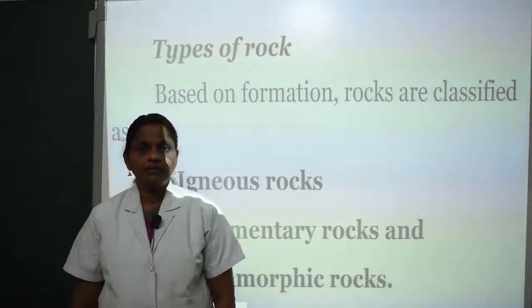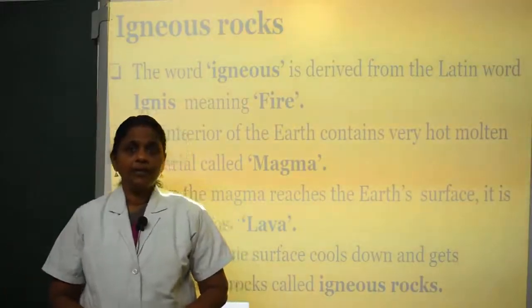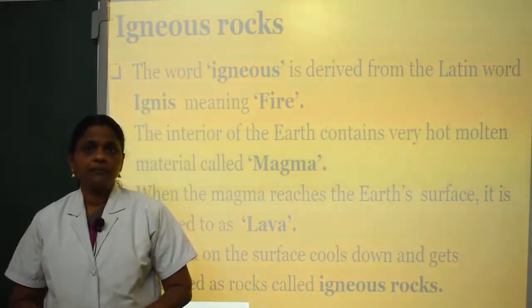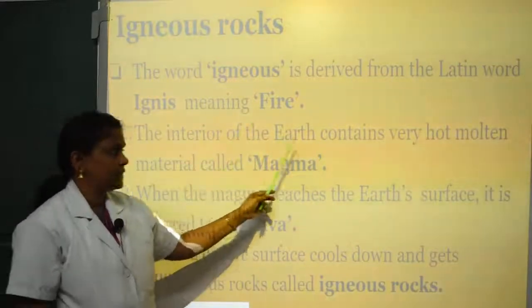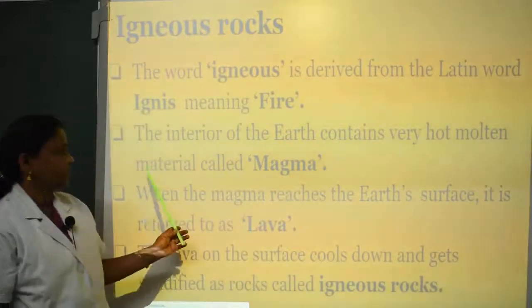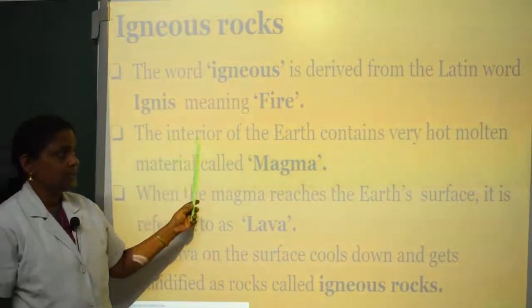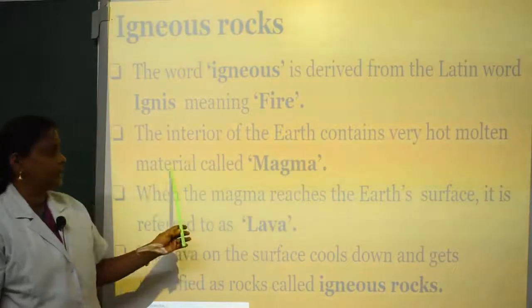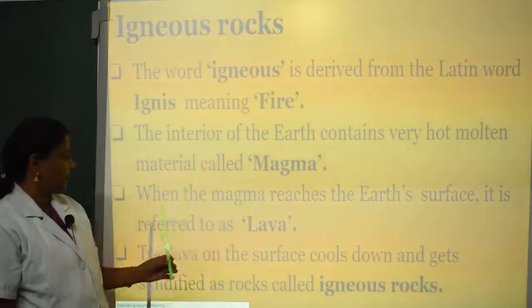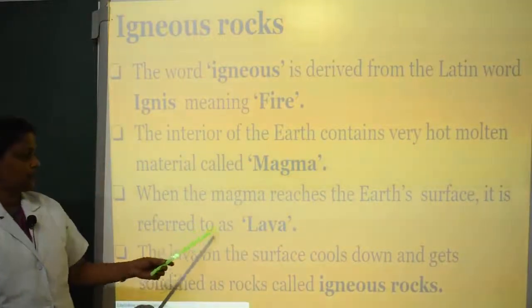First we can study about igneous rocks. The word igneous is derived from the Latin word ignis meaning fire. The interior of the earth contains very hot molten material called magma. When the magma reaches the earth's surface, it is referred to as lava.